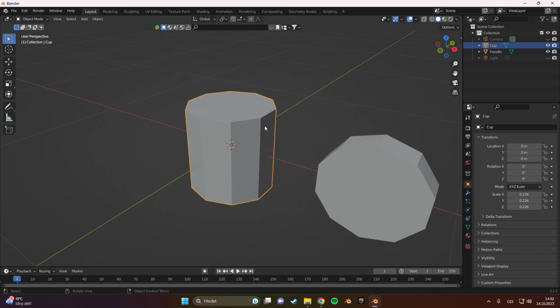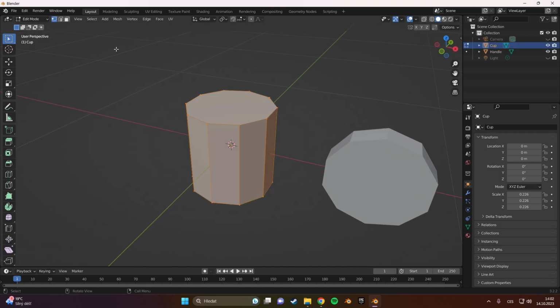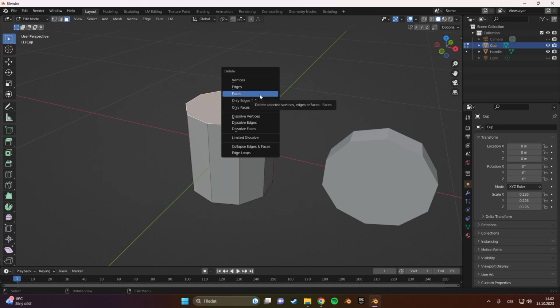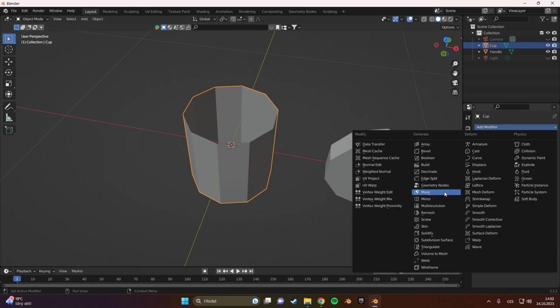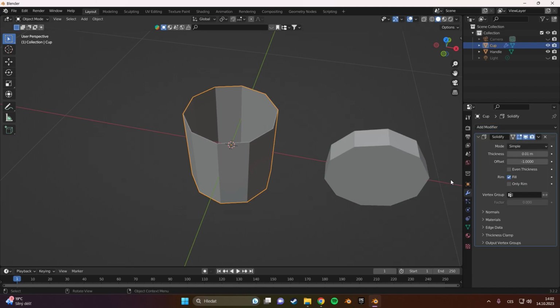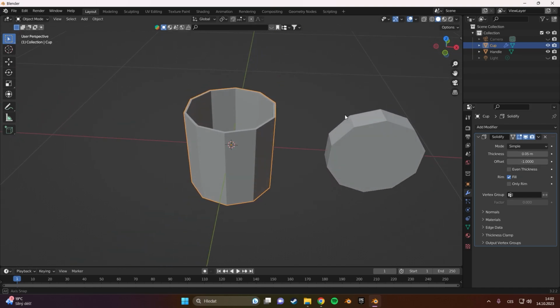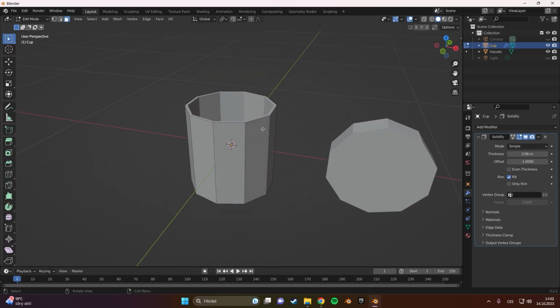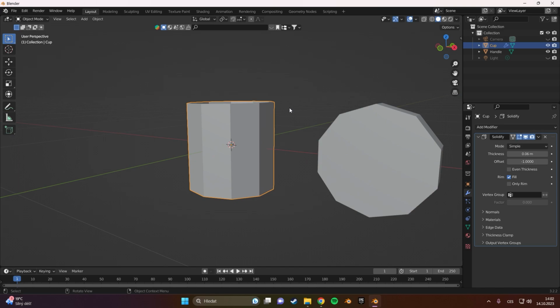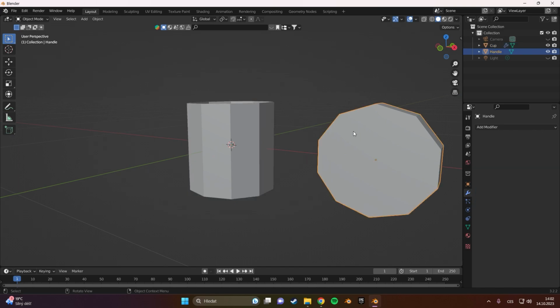So we continue by pressing Tab to enter the edit mode, select these top faces, press X to delete the face. Now we add a solidify modifier to add some thickness, something like this. Maybe a little bit more. Right, okay. Now we hit object mode and select the handle.